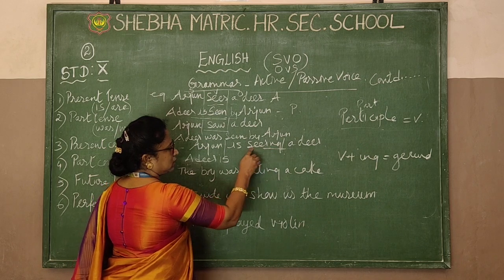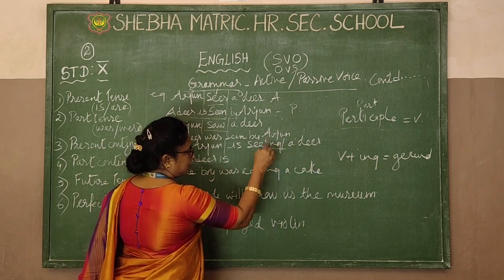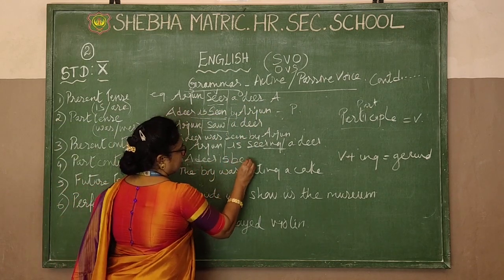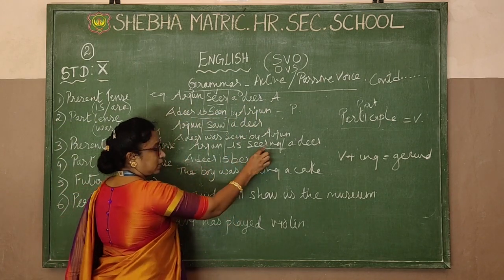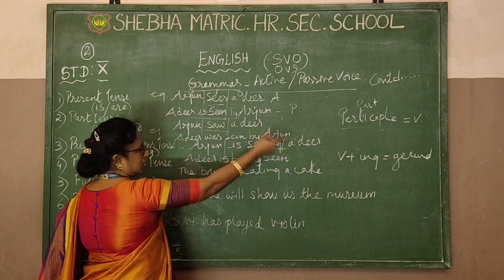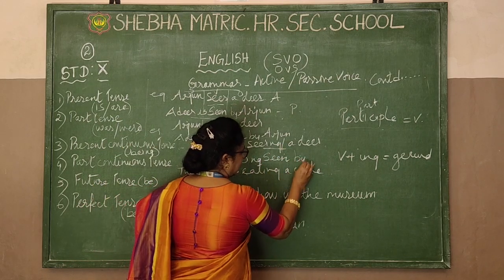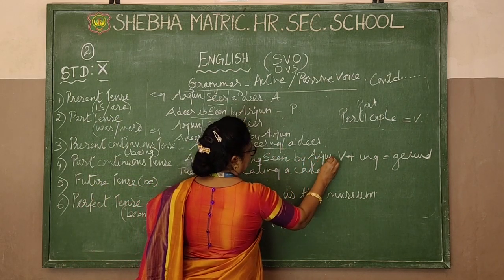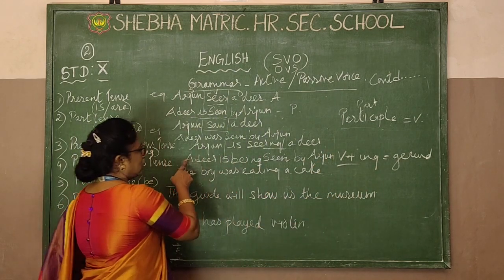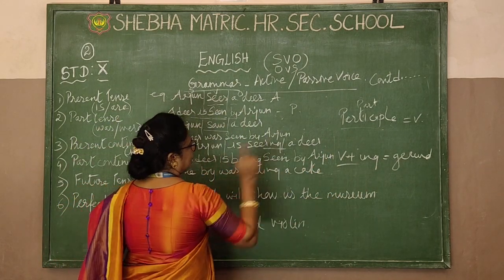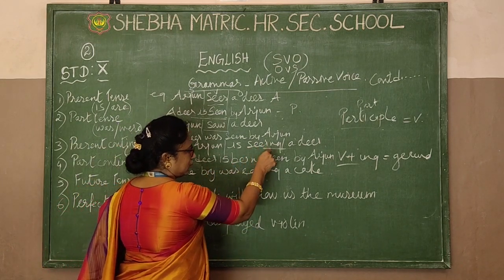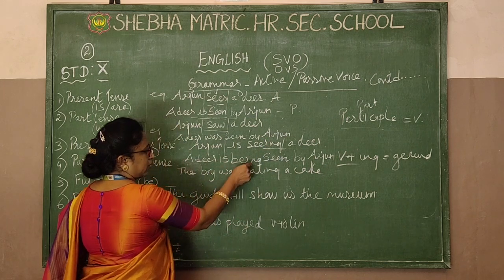Now, seeing is verb plus ing, so the new word you are using is being. Is being, same thing. The participle you are using is seen. Now bring the subject to that side with the new word: by Arjun. That's all. Nothing difficult in this, isn't it? So, a deer is being seen by Arjun. The new thing you are using is being. Looking at the verb, if it has got ing, immediately we write being.